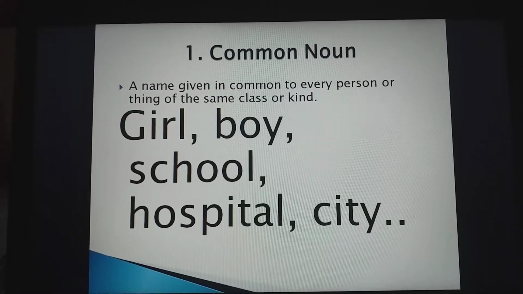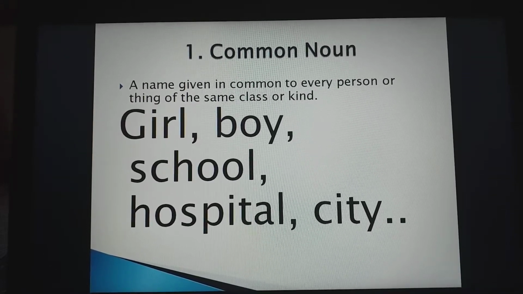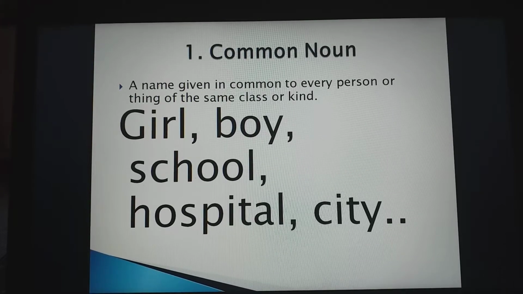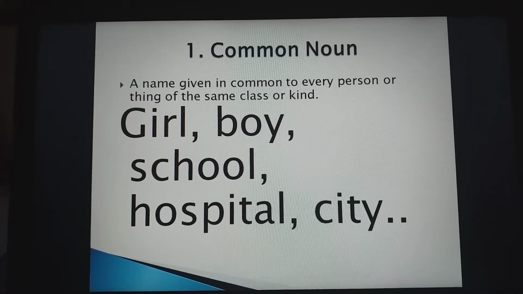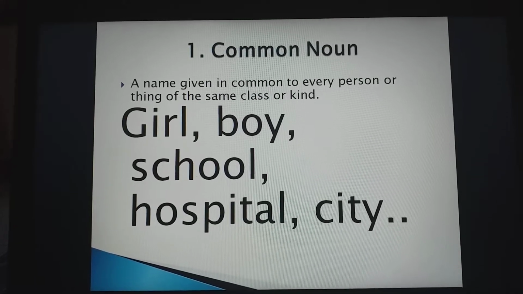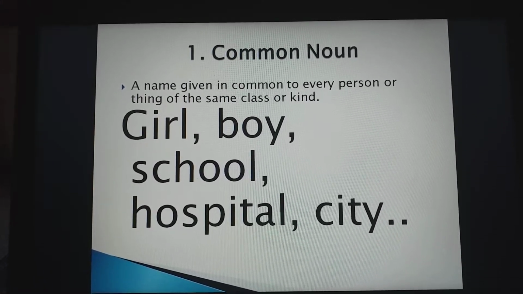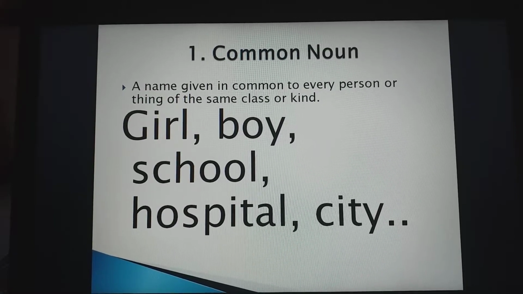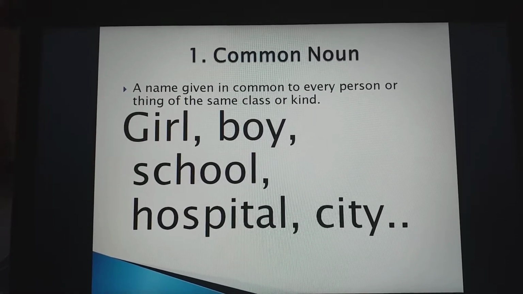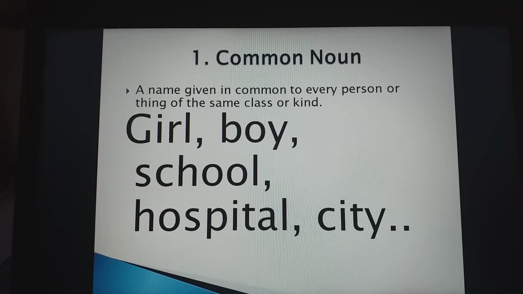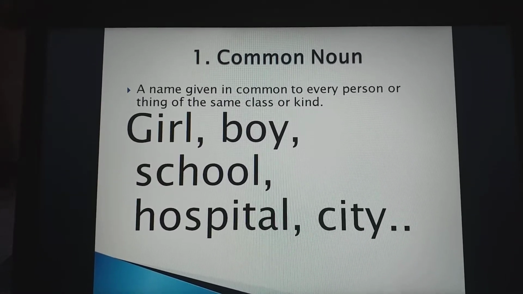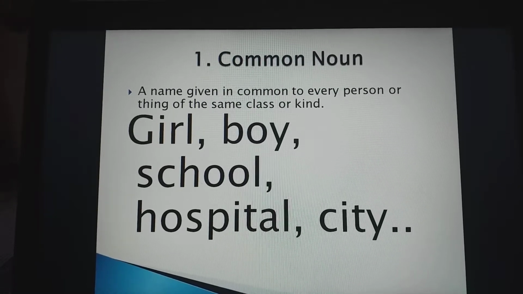Number 1 is common noun, a name given in common to every person or thing of the same class or kind is called what? It's called common noun. Like students go to school and the institution is called what? School. Clear? Sick people goes where? Hospital. And hospital is a common name given to that institution. In the same way, girl, boy, city, etc.